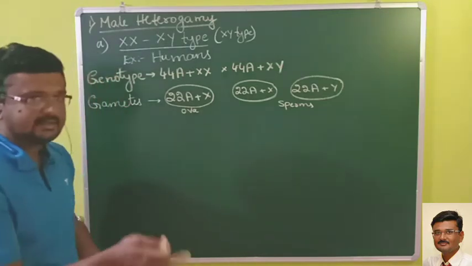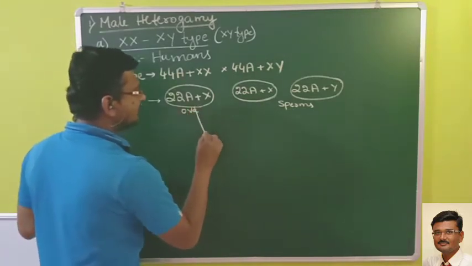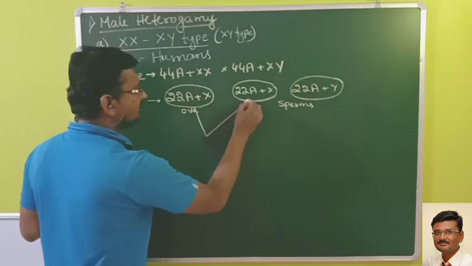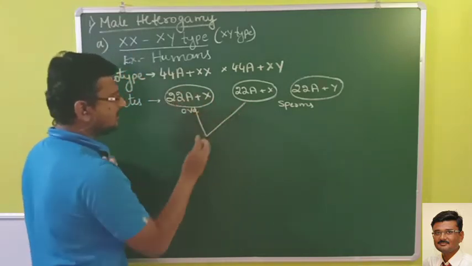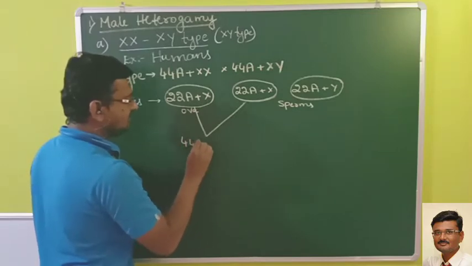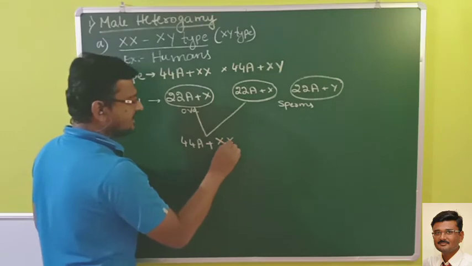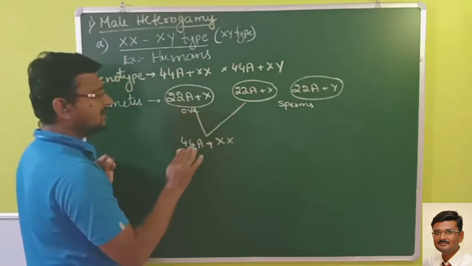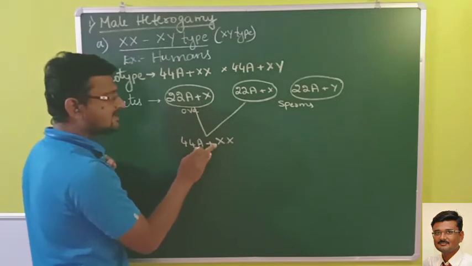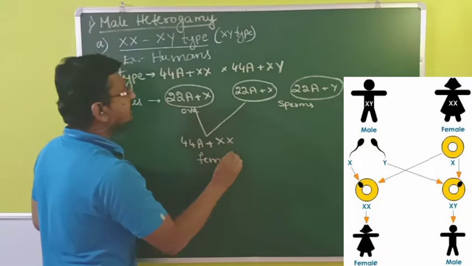Suppose the X chromosome fertilizes the ovum, then what will you get? 44 plus XX. If the X chromosome fertilizes the ovum, what will be the sex of the child? It will be female.